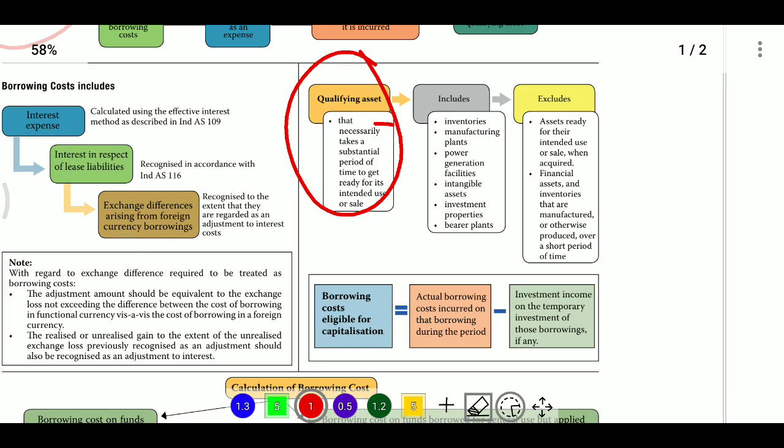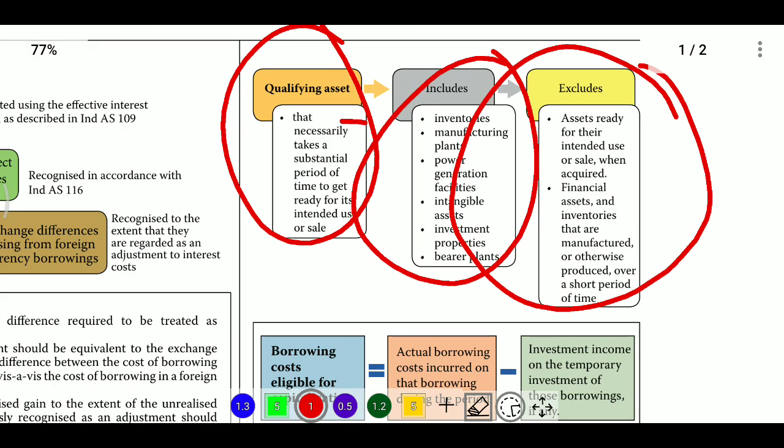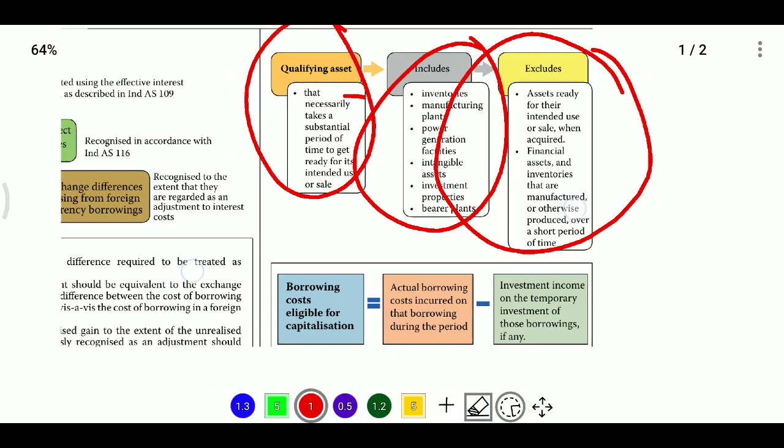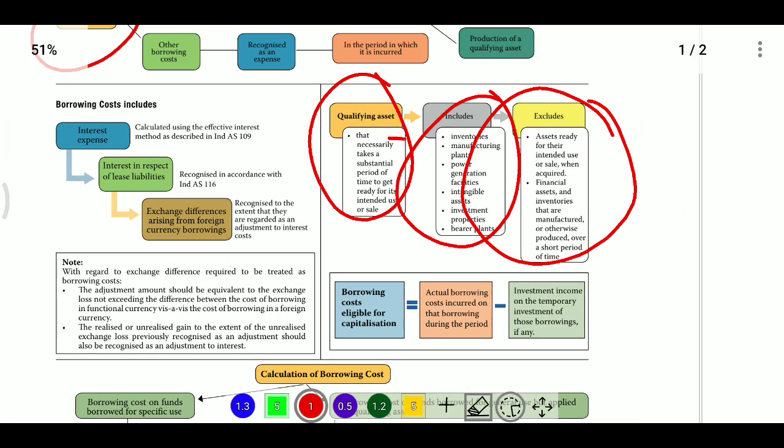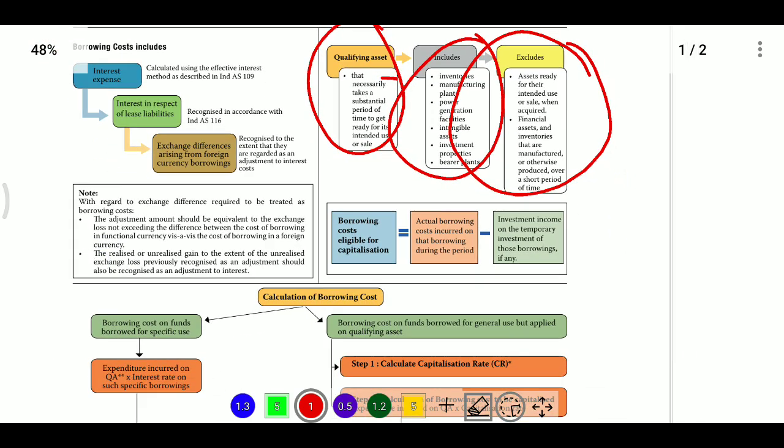Examples include inventories, manufacturing plants, power generation facilities, intangible assets, investment properties, bearer plants. We need to exclude assets which are ready for intended use or sale when acquired. So if you are purchasing an asset and going to use it, it is not considered a qualifying asset. Financial assets and inventory that are manufactured or otherwise produced over a short period of time are also excluded.